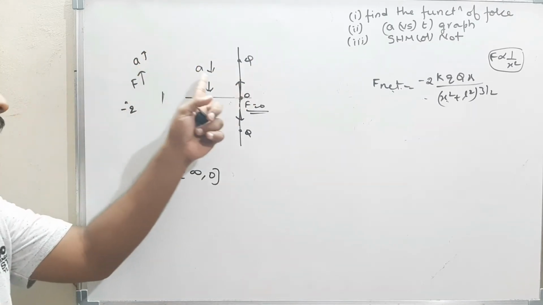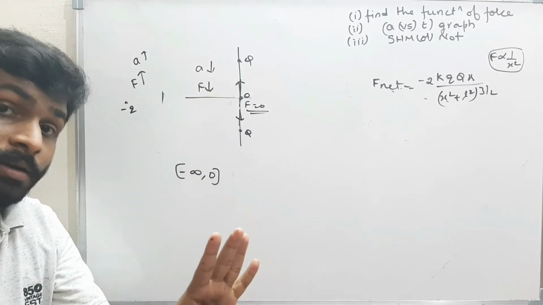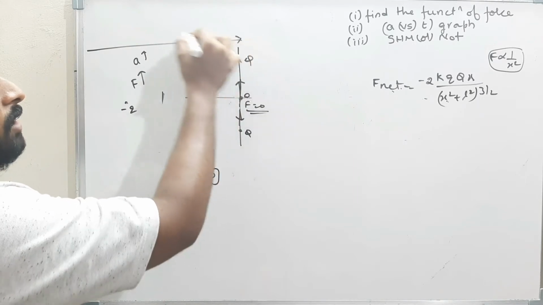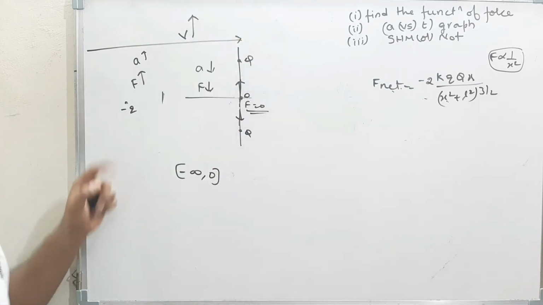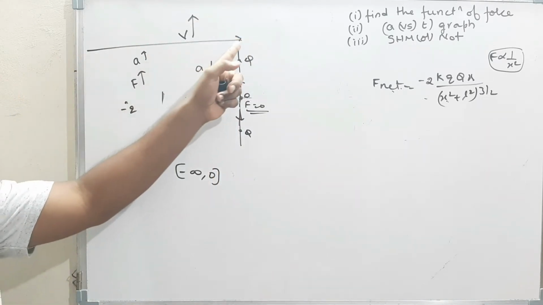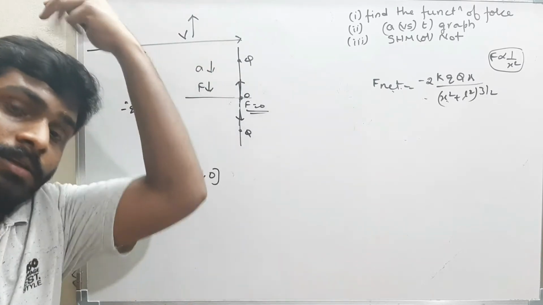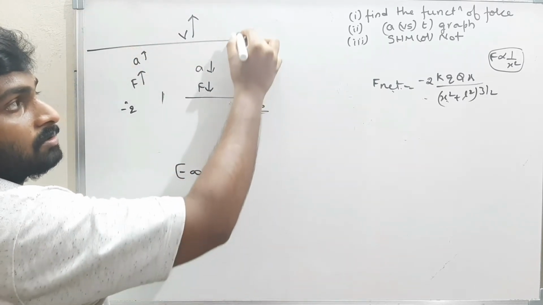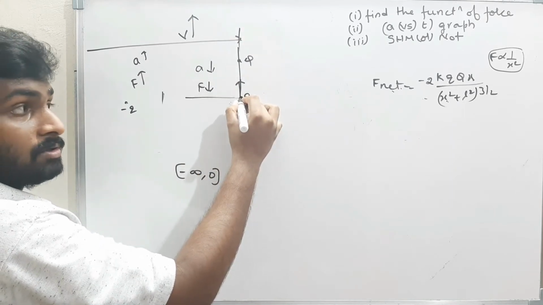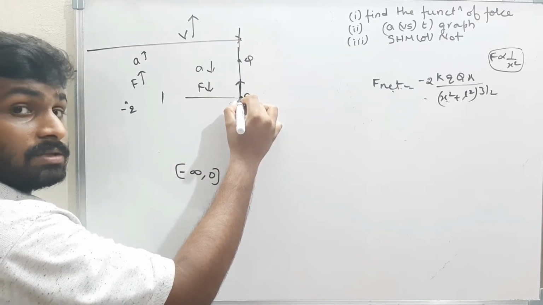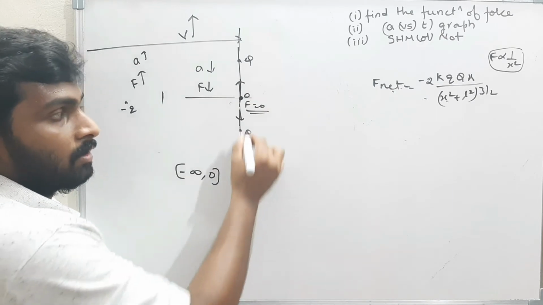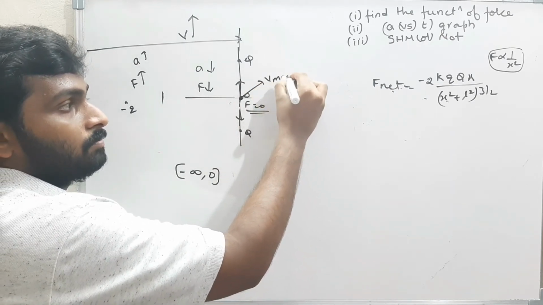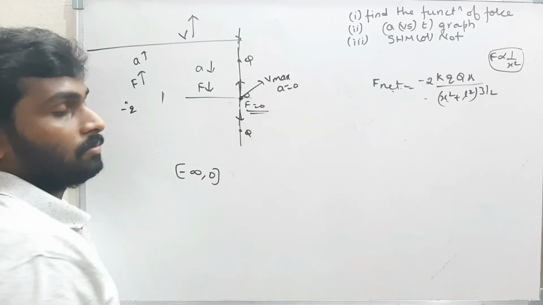But acceleration is positive. That means overall the velocity of the charge will be gradually increasing. Once the body reaches the origin, the force is 0, acceleration is 0, but the velocity is maximum.